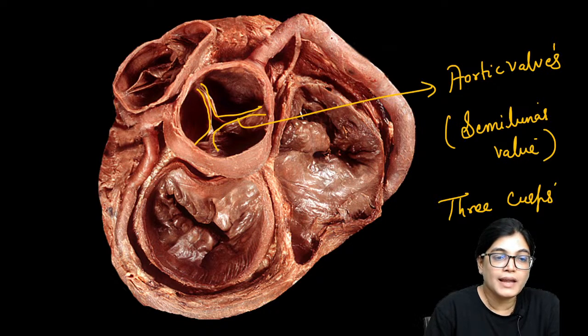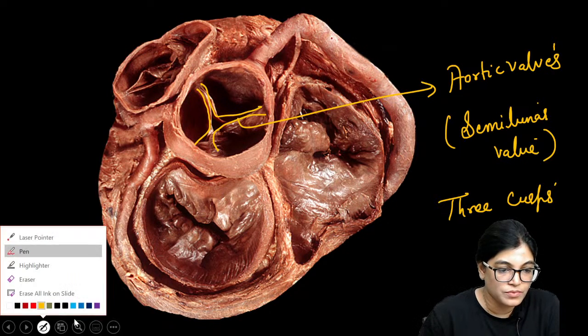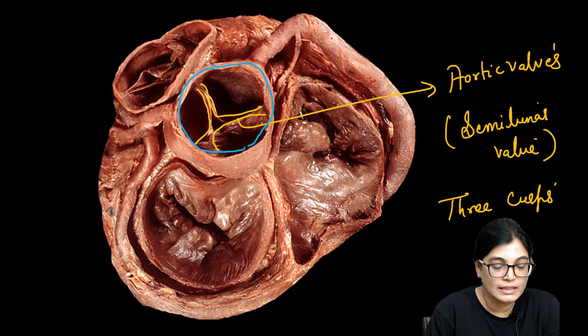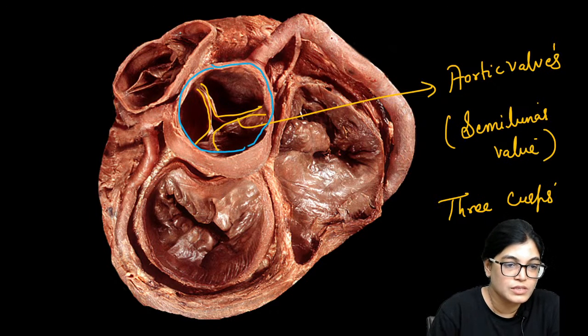Okay, now this is the aortic valve which we have seen, and close to it we have another valve, that is the pulmonary valve. We can see the pulmonary valve close to it.